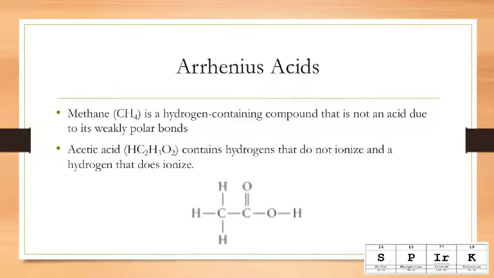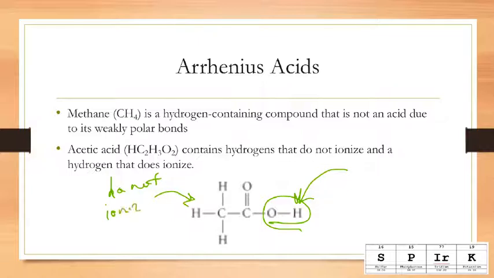Methane, or CH4, is a hydrogen-containing compound that is not an acid due to its weakly polar bonds. Acetic acid, HC2H3O2, contains hydrogens that do not ionize and a hydrogen that does ionize. The hydrogen that does ionize is this hydrogen right here, because this is a very polar bond. These three hydrogens, however, do not ionize because they are nonpolar.